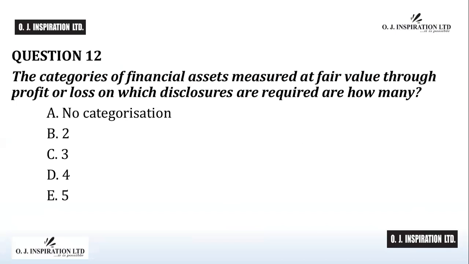Question number 12. The categories of financial assets measured at fair value through profit and loss on which disclosures are required are how many? A. No categorization. B. 2. C. 3. D. 4. E. 5.